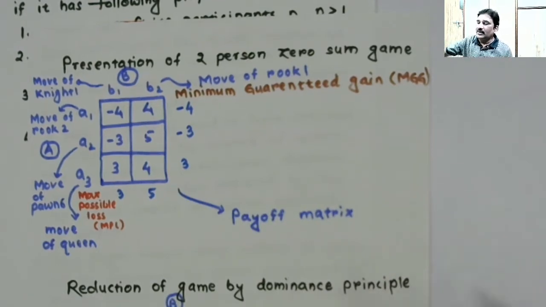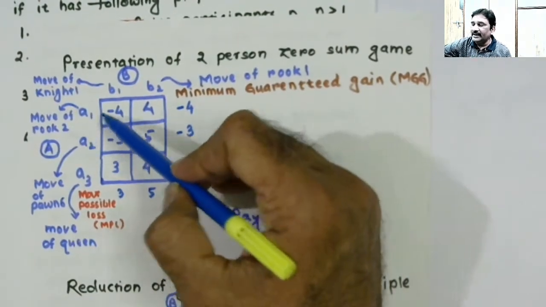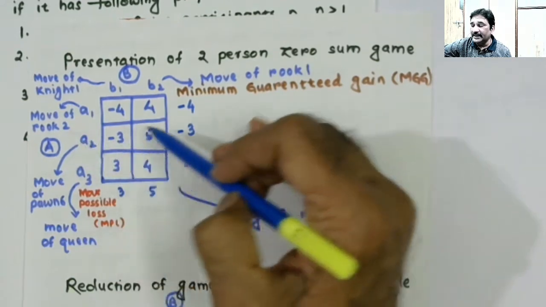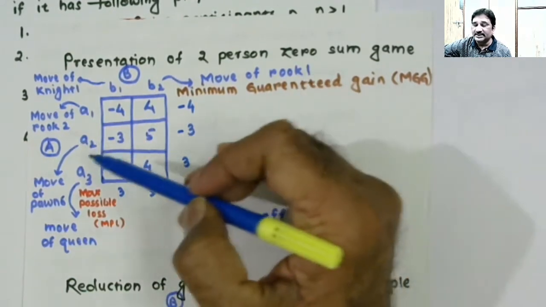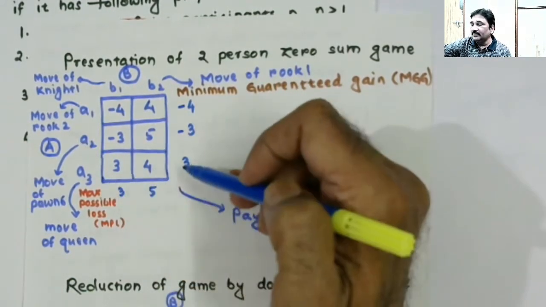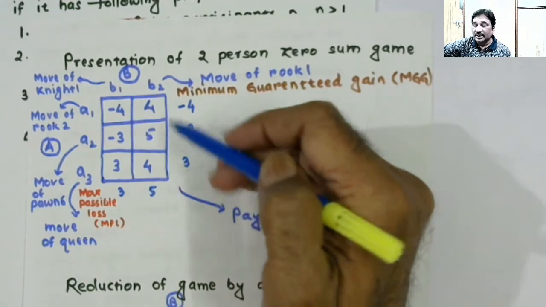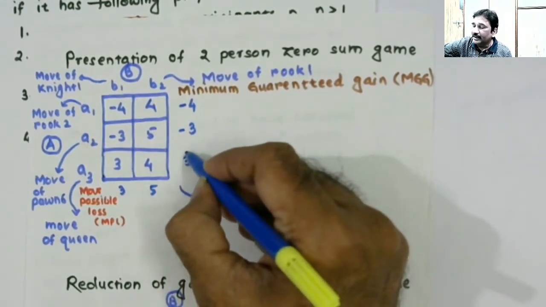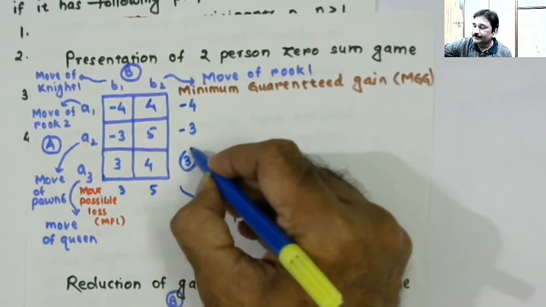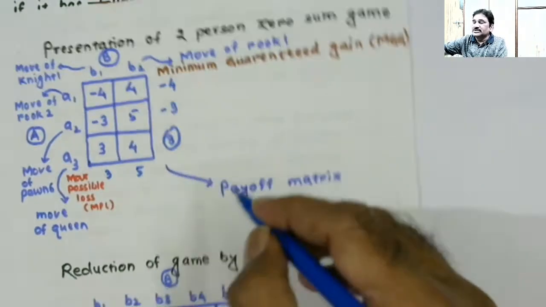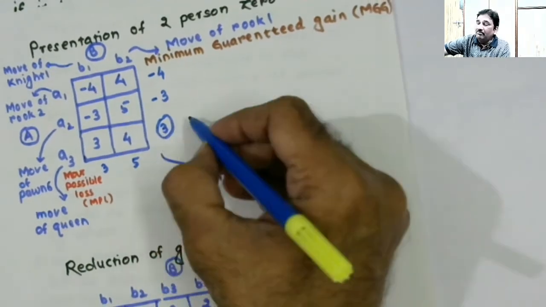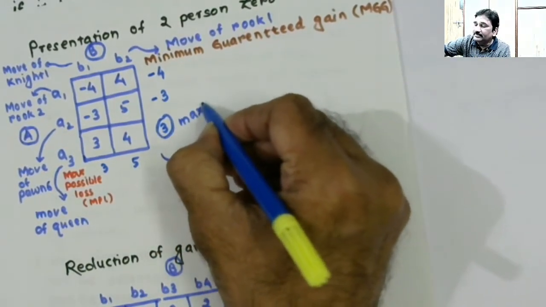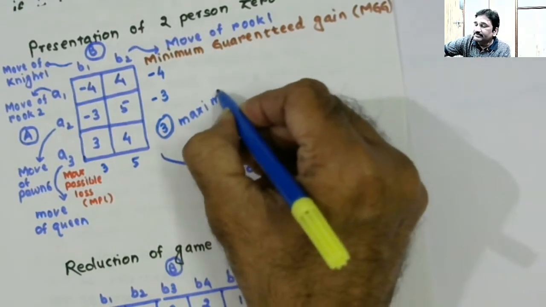Player A knows that by playing A1, the minimum guaranteed gain is -4. By playing A2, the minimum guaranteed gain is -3. By playing A3, the minimum guaranteed gain is 3. So the maximum amongst the minimum guaranteed gains is 3. I circle this. This value I will be calling maximin. It is the maximum of minimums. Maximin, right?